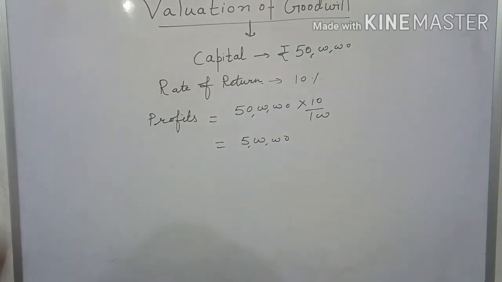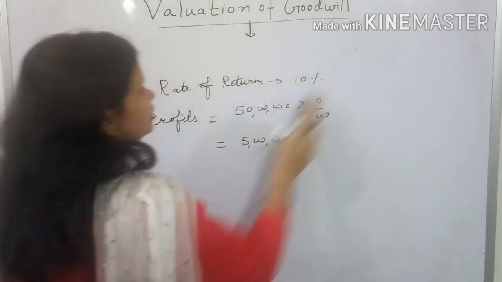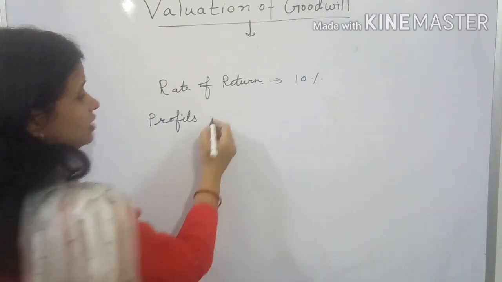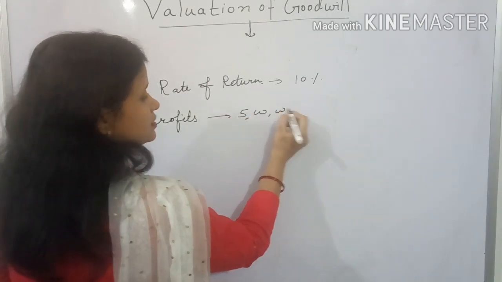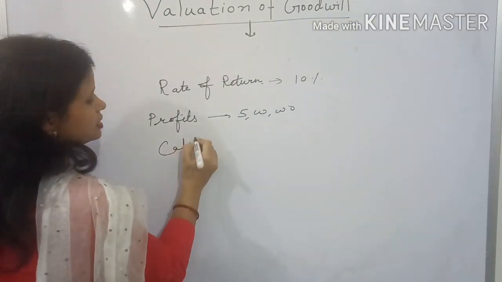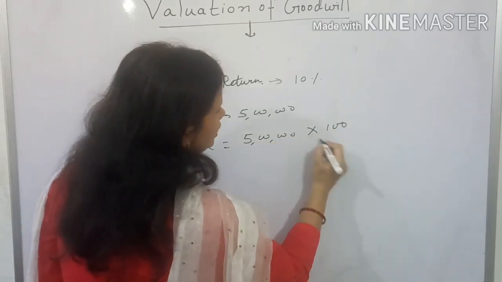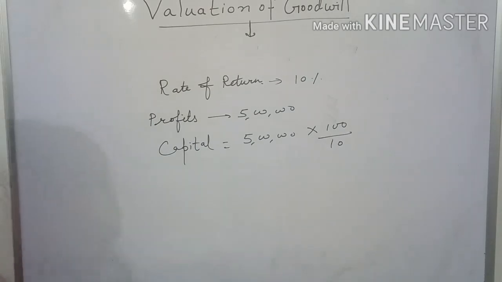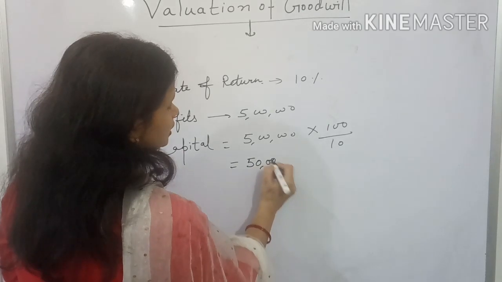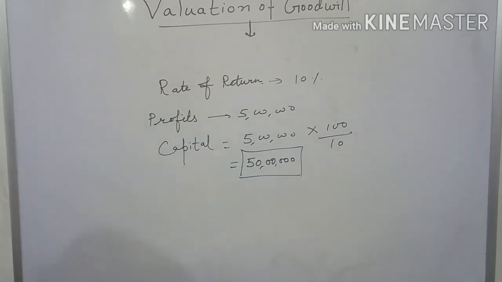Now if in the same situation we are given the rate of return and we are given profits, then can we calculate capital? Yes. Then what will be the formula? Capital will be equal to profits multiplied by 100 divided by rate of return, or simply profits divided by rate of return. That will be your capital. This is the basic concept that we will use while capitalizing the profits.